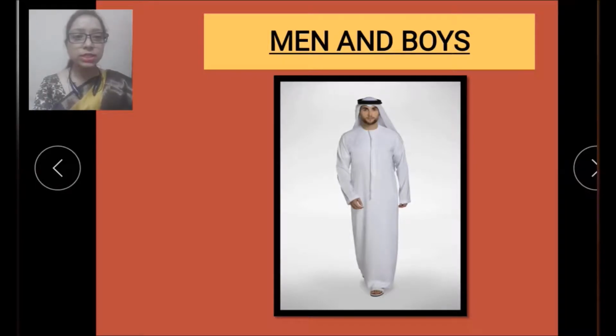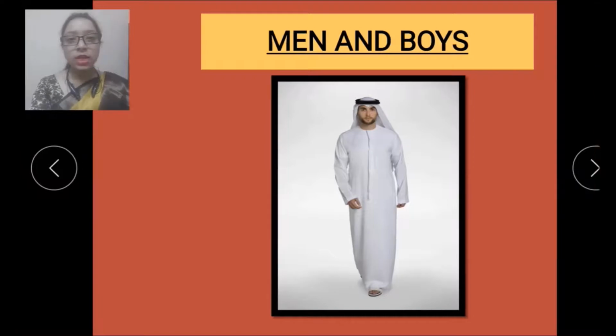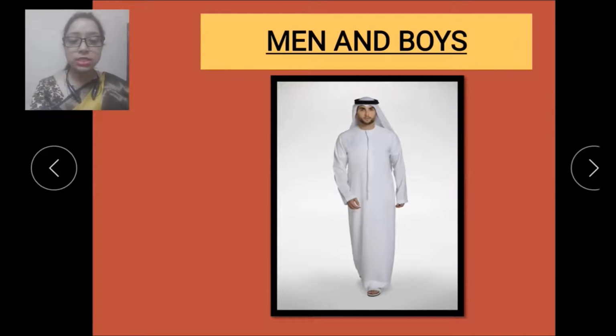And here you can see their head is covered with white cloth, and that is held in place by the ring. So here you can see on their head, this is a white cloth and it is held in place with the help of a ring. So this is the dress of men and boys in Saudi Arabia.